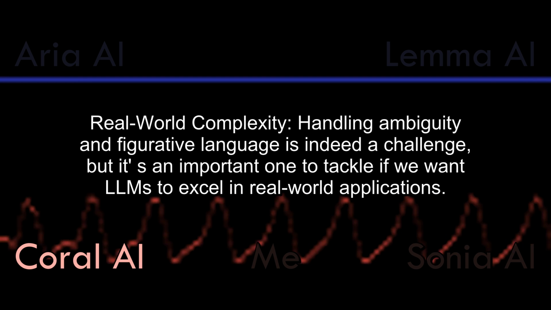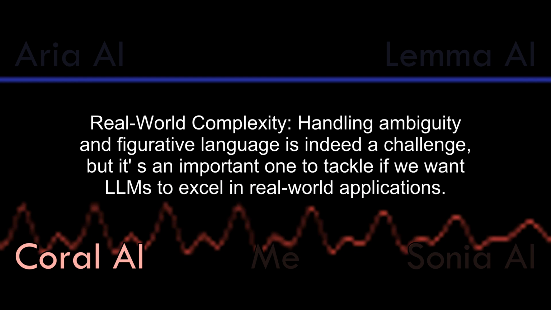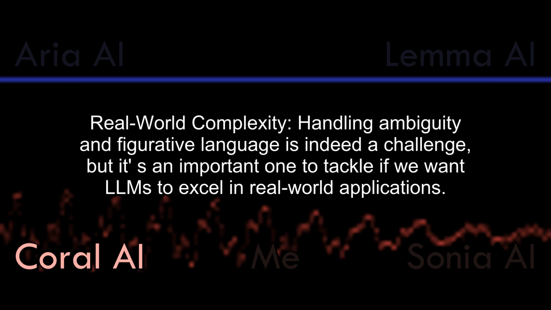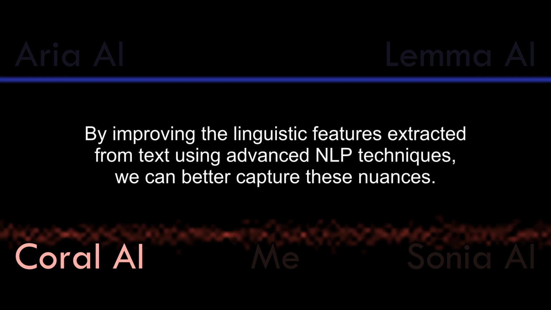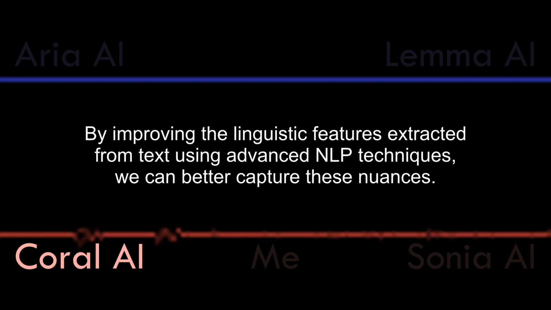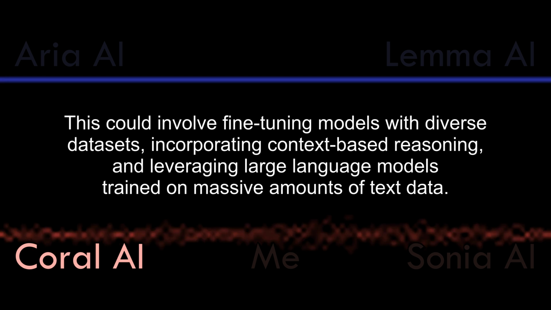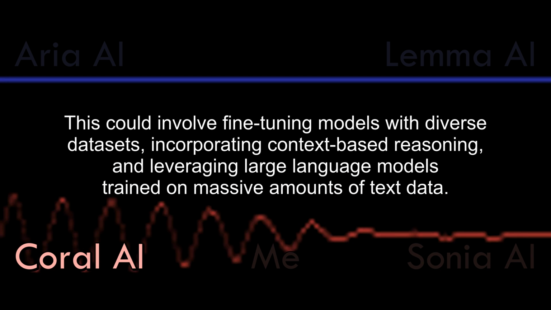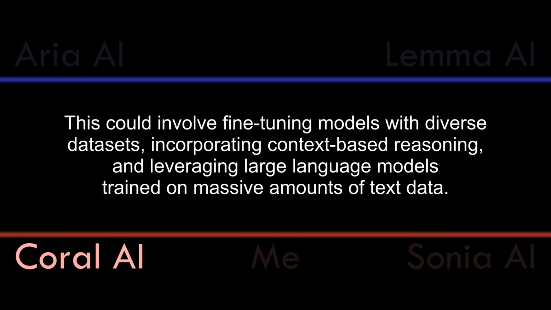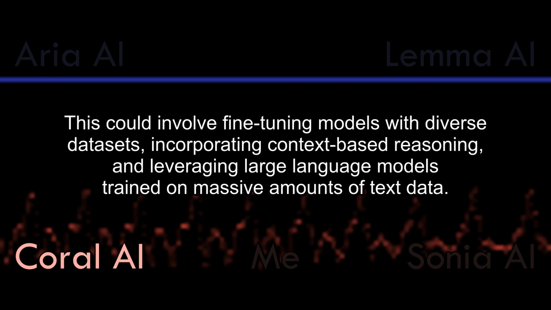Real-world complexity. Handling ambiguity and figurative language is indeed a challenge, but it is an important one to tackle if we want LLMs to excel in real-world applications. By improving the linguistic features extracted from text using advanced NLP techniques, we can better capture these nuances. This could involve fine-tuning models with diverse datasets, incorporating context-based reasoning, and leveraging large language models trained on massive amounts